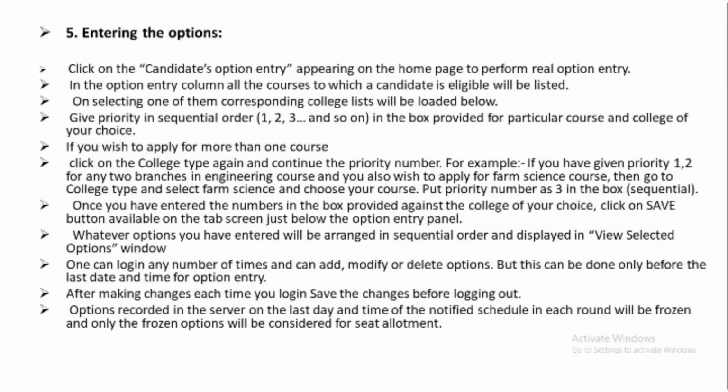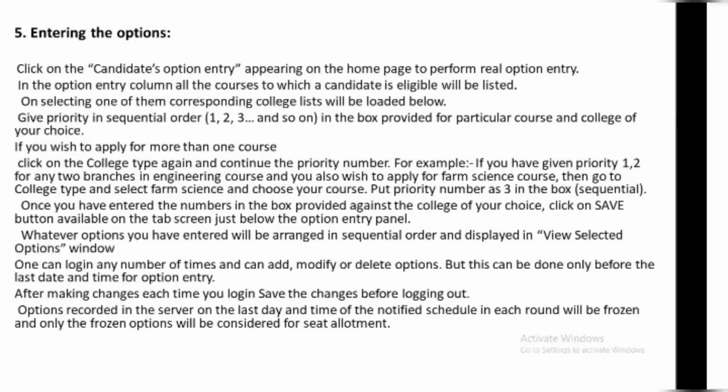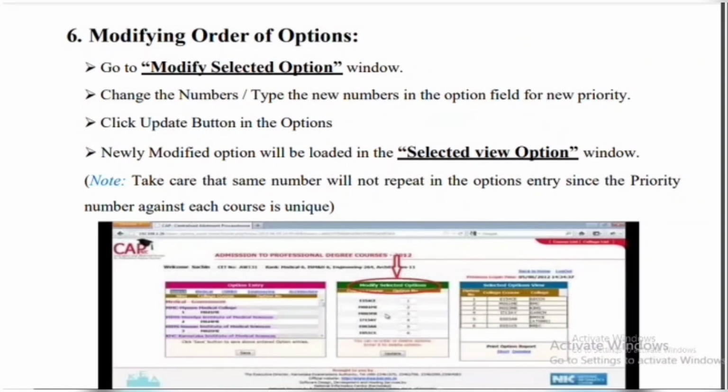So for entering the options, you can read the points I have given you. You will get clarity on how the options are entered. Now, modifying the order of options. If by mistake you have selected a wrong college and want that college to be moved down, you can just change the number.